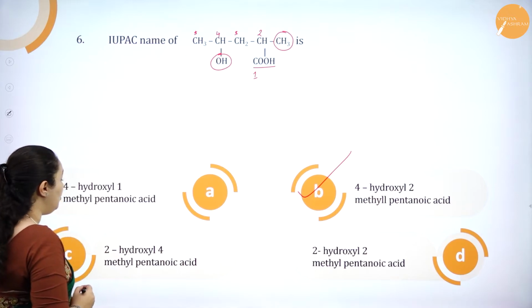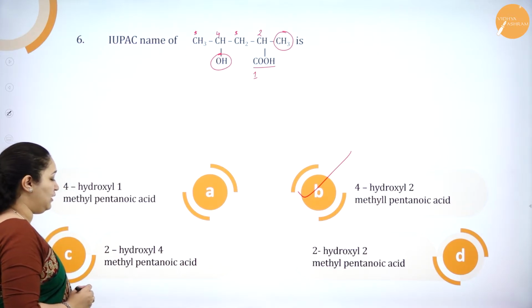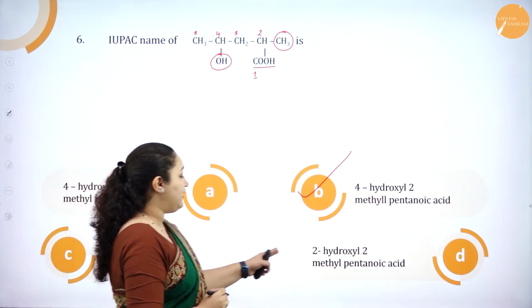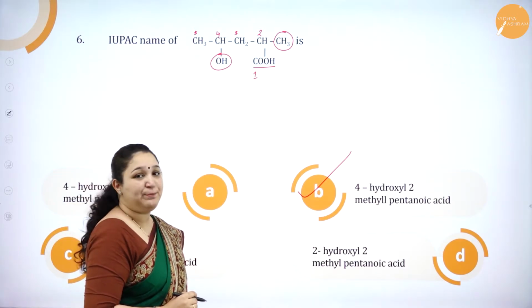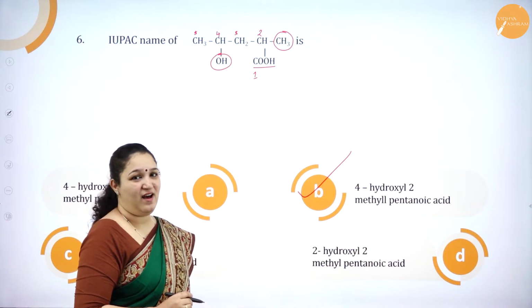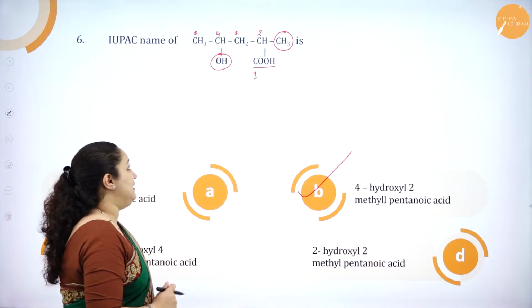Option C is 2-hydroxy 4-methyl pentanoic acid. This is wrong. 2-hydroxy 2-methyl pentanoic acid also is wrong. So option B is the correct answer. Okay. Next question.